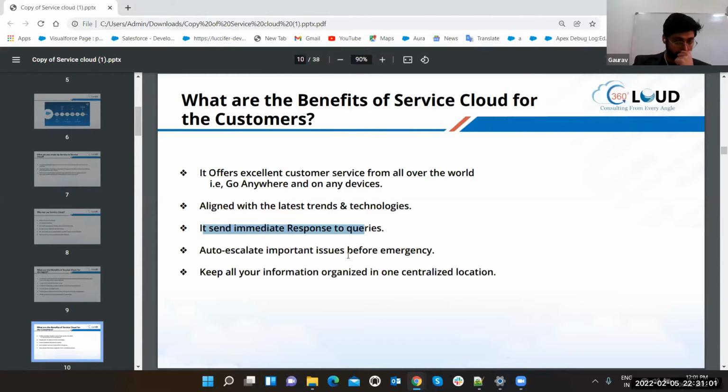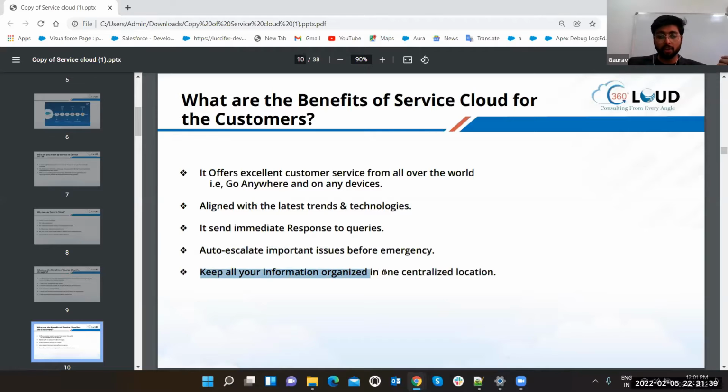Auto escalate important issues before emergency. Yes, Service Cloud has this auto escalate feature, which I'm going to show you in a demo. Suppose there is one query which is put aside, and there is one task for me that I forgot to work on, and now it's pending. So before getting a mail or special comment from my manager or from a senior post, that rule is going to poke me that this thing is pending from your side, brother. Please work on it. So that's the auto escalation rules that we are going to see in the demo.